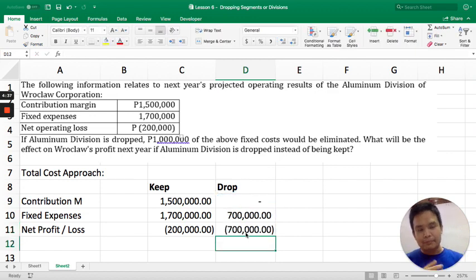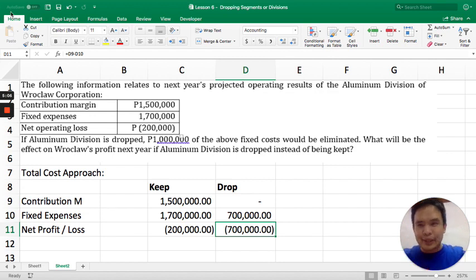Now, keep or drop. So, you can see that the net loss in drop is higher than the keep. So, it's clear na you should keep it. Again, just because net loss siya, hindi ibig sabihin better to drop. So, kung makita mo using this approach, halata agad na if you drop, it becomes worse. Kasi mawala yung sale, variable cost, matitira ng 700 expenses pa rin. Mas malulugi ang company overall. So, that's how you do it.